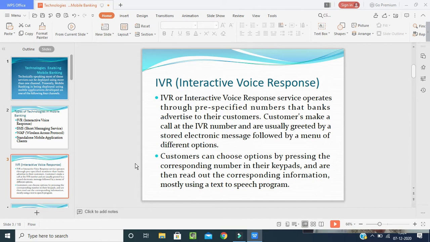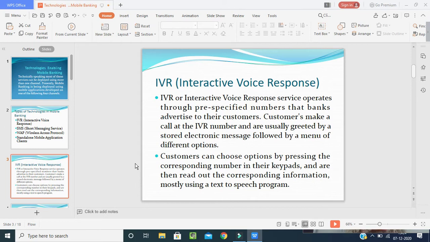So when we call the bank, you will get a recorded call. Welcome to HDFC Bank. If you want to start a new account, press 1, or if you have a query, press 2. Like that the call will go. That is called the greeting call, and it is a recorded call.